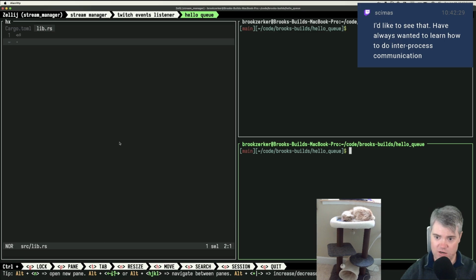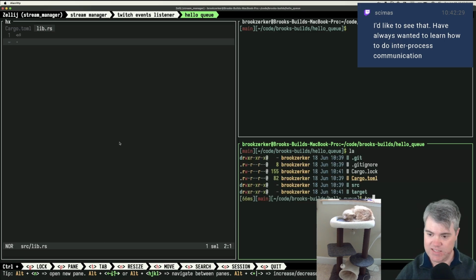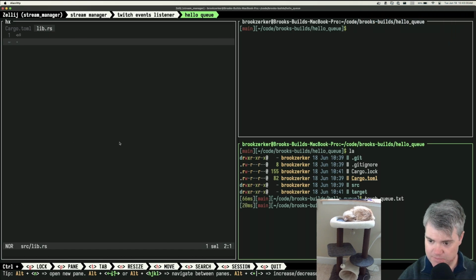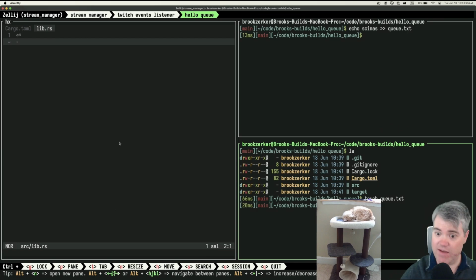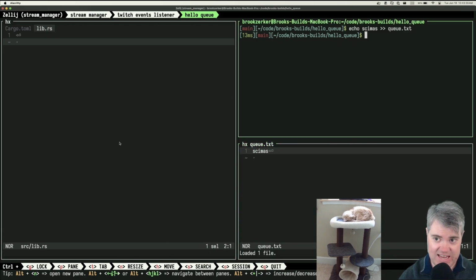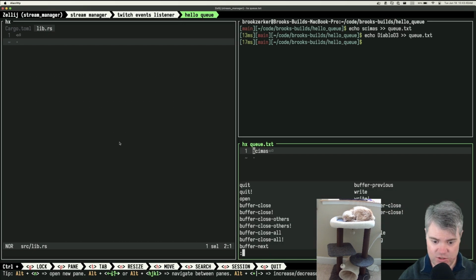So let's imagine here, we don't have much. We can do some tests in here. Let's say that we have our queue, we'll call this just txt, right? And if we echo schemas to queue.txt, I want to be able to see that, right? But I want to see it added in so I don't have to constantly refresh this myself. Now, if I were to attempt to use Helix, this won't work, right? Because Helix won't auto refresh when this gets added in. So if I now say Diablo D3, I don't see this until I do reload.